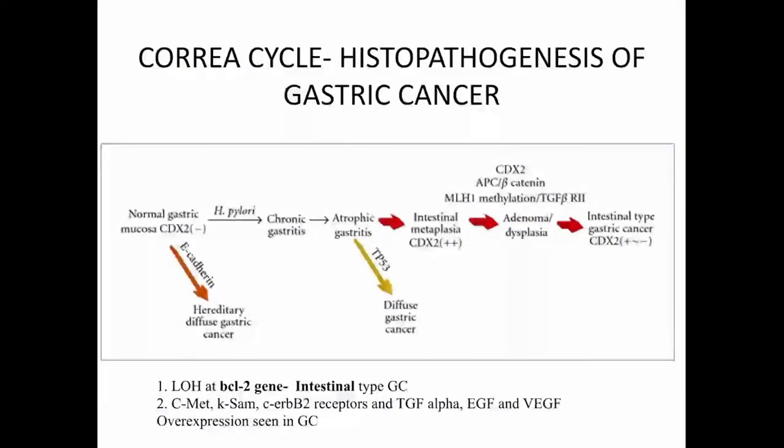Okay, so here we come to the Correa cycle. As we know, the Vogelstein model for colorectal cancers, the Vogelstein-Fearon hypothesis, is the molecular model. Here we have the Correa model for CA stomach. Usually CDX2 is a marker for intestinal epithelium. Normal gastric epithelium is devoid of the CDX2 marker. Once it gets infected with H. pylori, it can progress to chronic gastritis, and if it persists, it can give rise to atrophic gastritis.